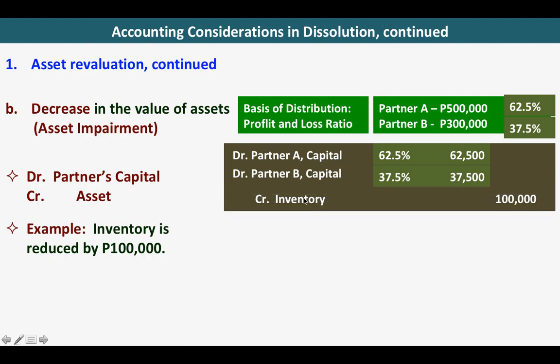So a credit to inventory of 100,000. Okay, let us move on.